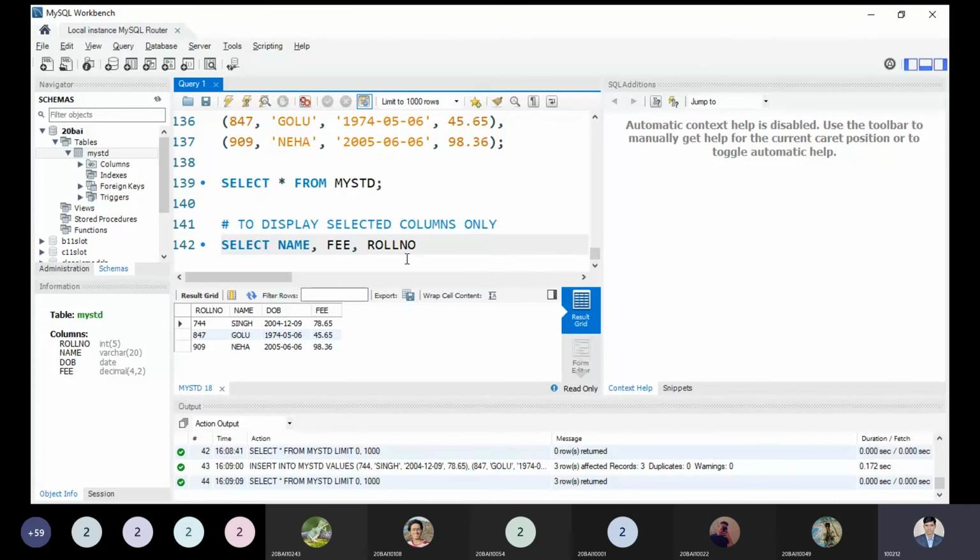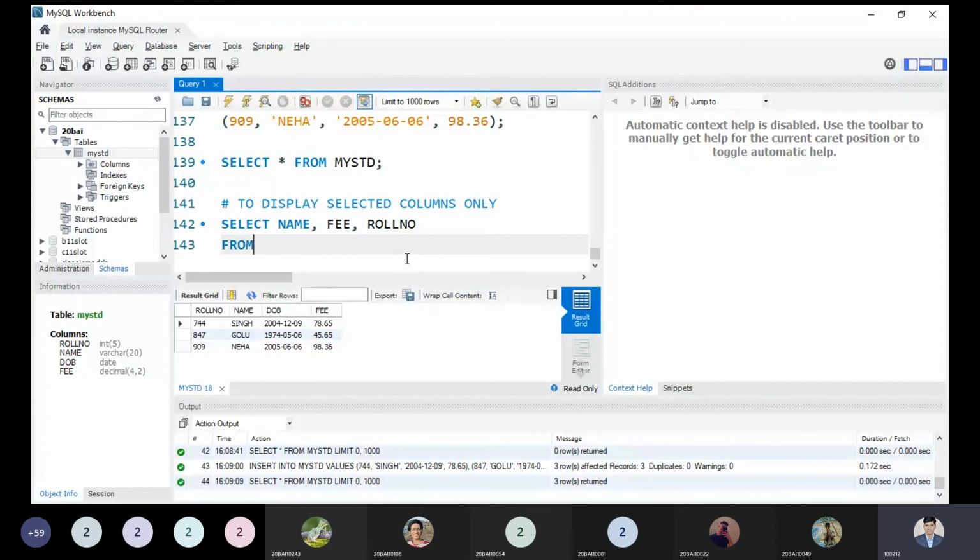So what is the order I have? I have selected the name first, then fees and roll number should display, and from which table? mystd, which had no data, but I inserted some a few seconds ago. Now let me execute this code.